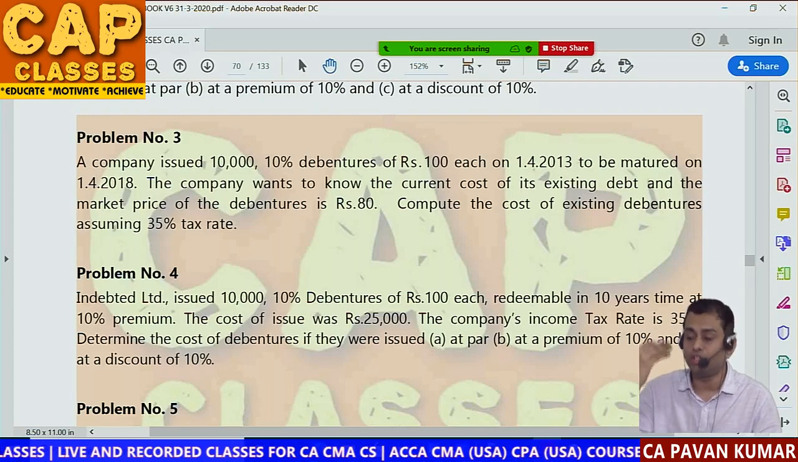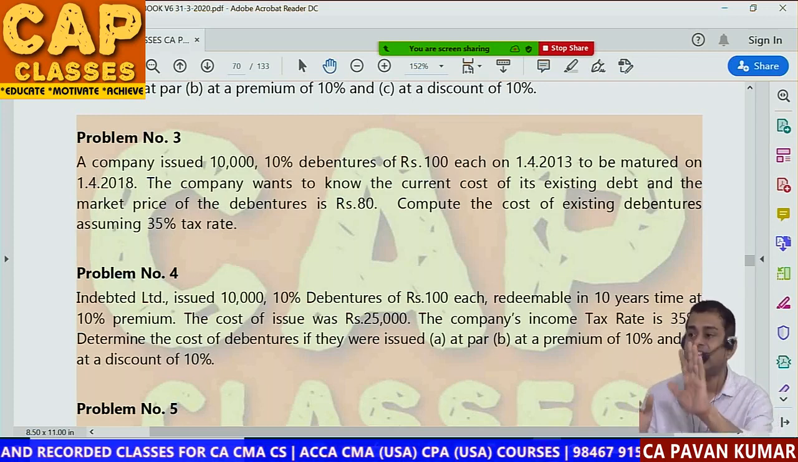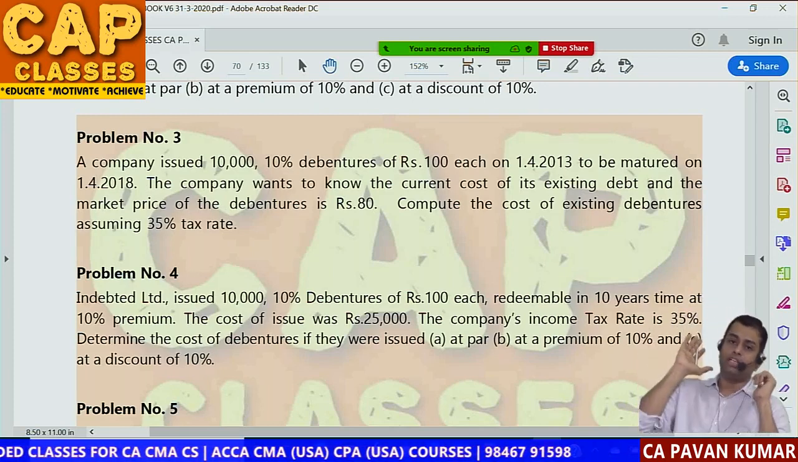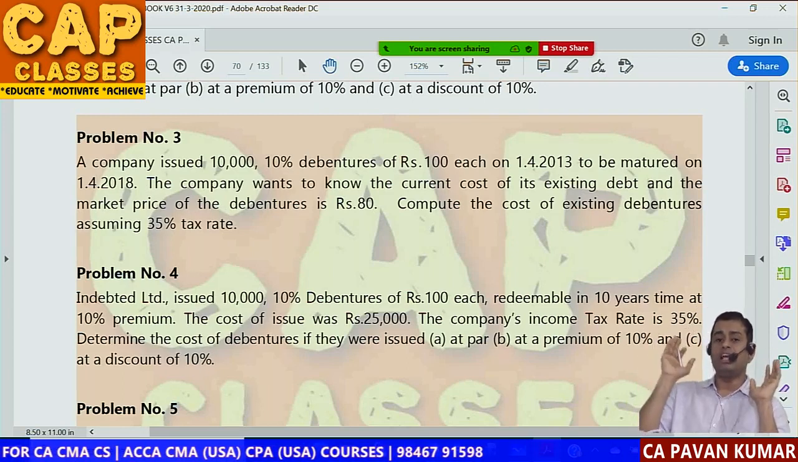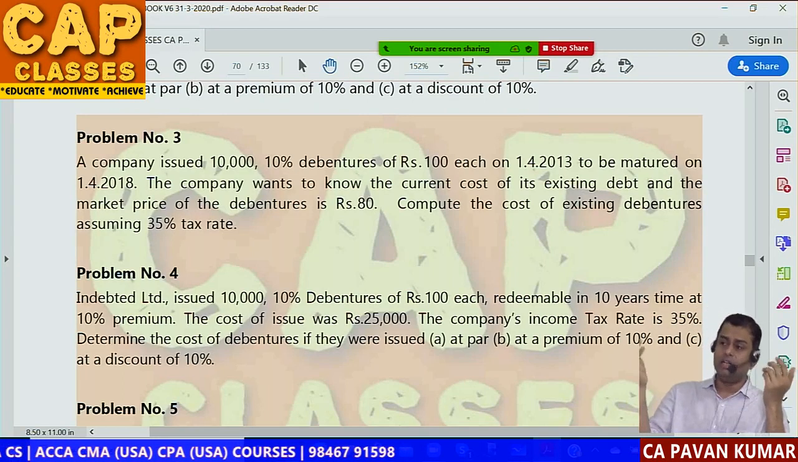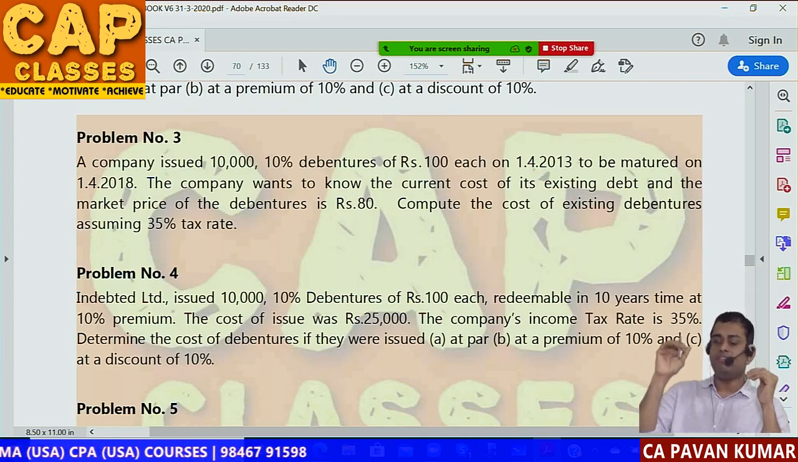Sir, maturity is also over. Arey, ignore the dates. 5 years is the validity. 5 years is the life of the debenture. So based on that we need to calculate. If you want, you can change the dates. It is an old problem of ICAI study material, so we have taken old dates.